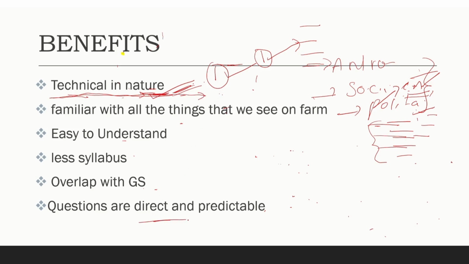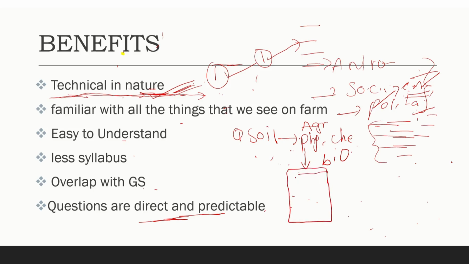If you observe this last point, questions are direct and predictable. For example, let us take the agriculture syllabus. In paper 1 there is the soil science subject. In soil science, the syllabus is direct: soil, its physical, chemical, and biological properties. If we prepare, let us take the physical properties, we can prepare our notes on it within one page. What are the physical features? Texture, soil water, soil air, soil temperature, density, everything comes.